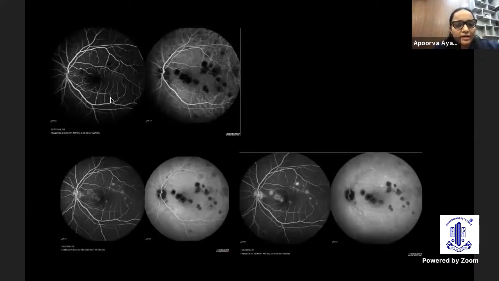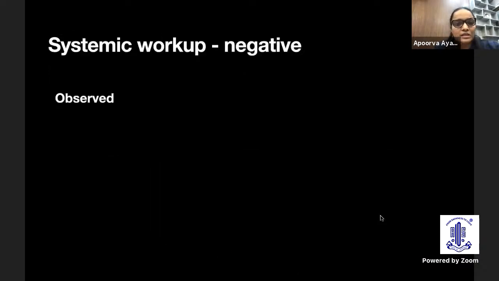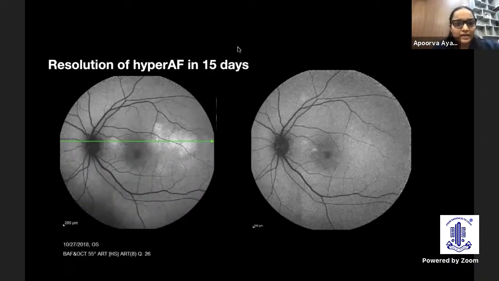So this was the FA and the ICG. FA showed initial hypo, and the ICG was hypo initially. It remained hypo in the late phases also. FA, on the other hand, started showing some hyperfluorescence and late pooling in the late frames. So systemic workup was negative. He was observed, and this was the resolution of the hyper AF in 15 days.